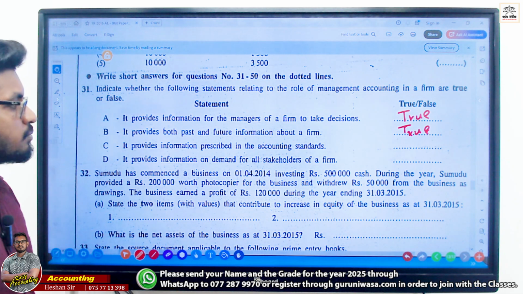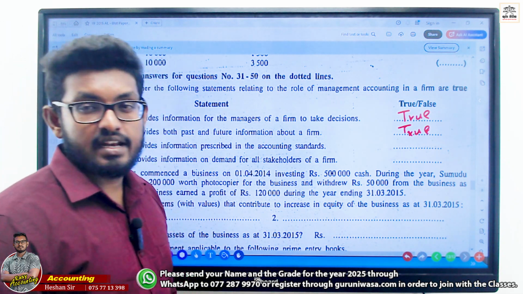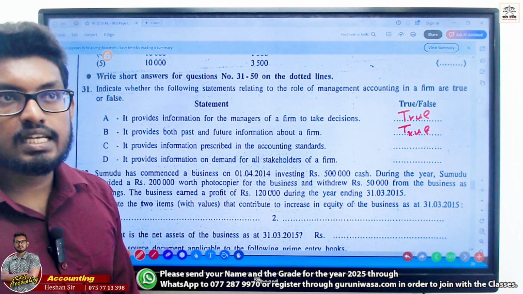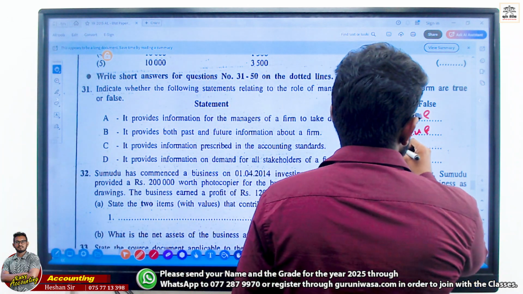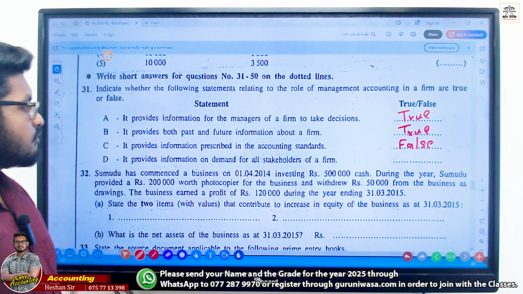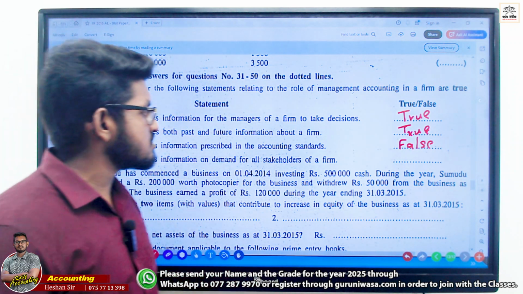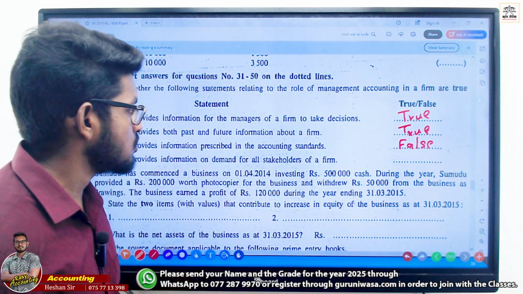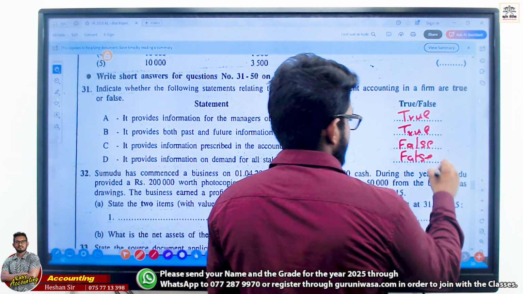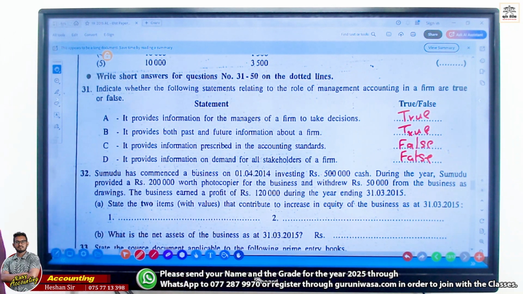It provides information prescribed in the accounting standards. It comes under financial accounting, not management accounting, so this is false. It provides information on demand for all stakeholders of a firm. False. It is not given to everyone, only when required, and not for all of them.